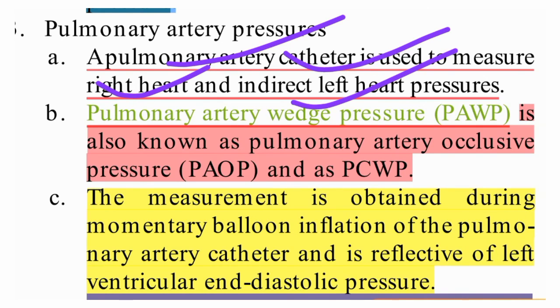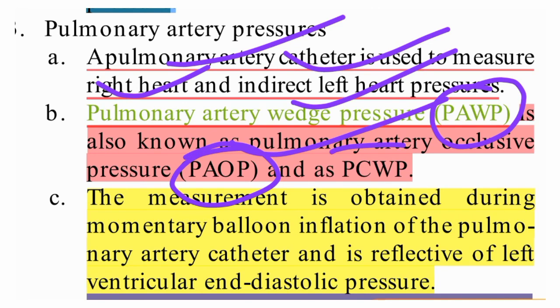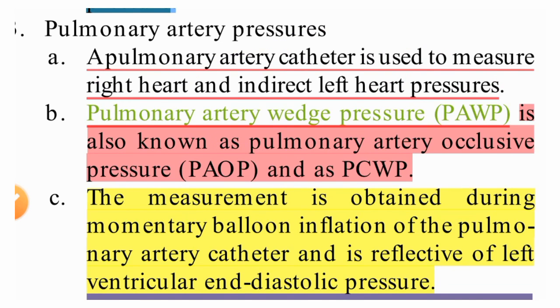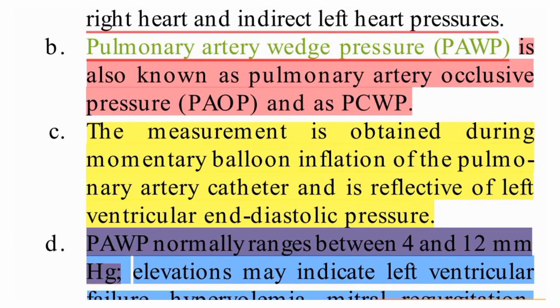It is also known as pulmonary artery occlusive pressure. So it can be PAWP, PAOP and PCP, pulmonary capillary wedge pressure. Pulmonary capillary wedge pressure, pulmonary artery wedge pressure and pulmonary artery occlusive pressure, all three of them are the same only. Okay, so the measurement is obtained when the balloon is momentarily inflated in the pulmonary artery.